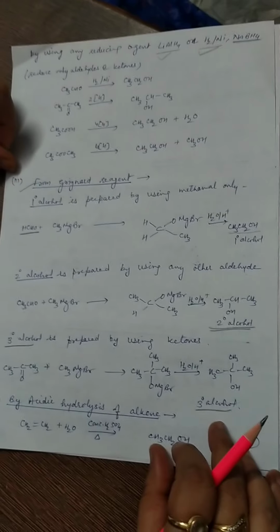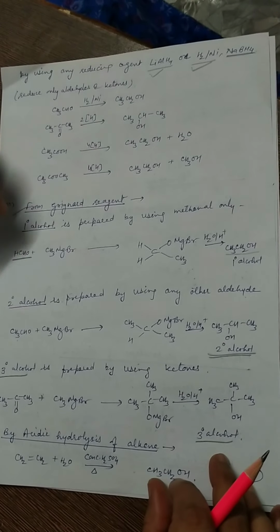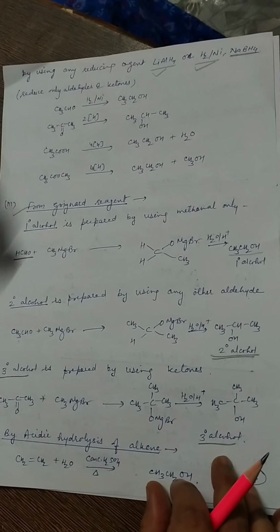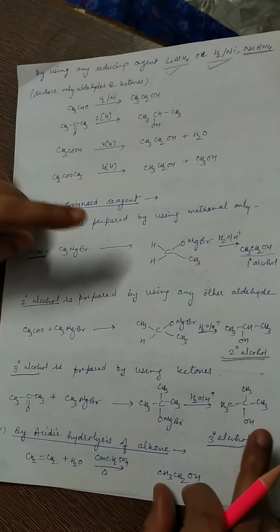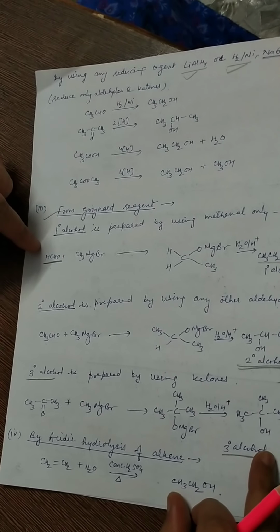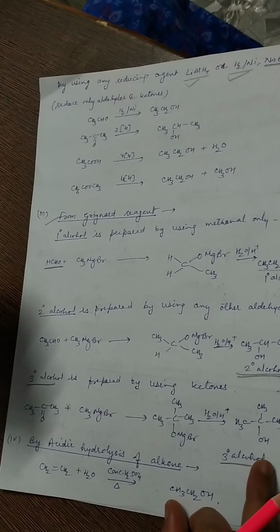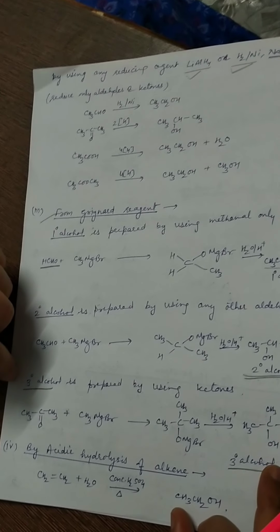So this reaction is very useful for conversion purposes also. Again I repeat, formaldehyde is used to prepare primary alcohol, any other aldehyde gives secondary alcohol, and to prepare tertiary alcohol we use ketones.